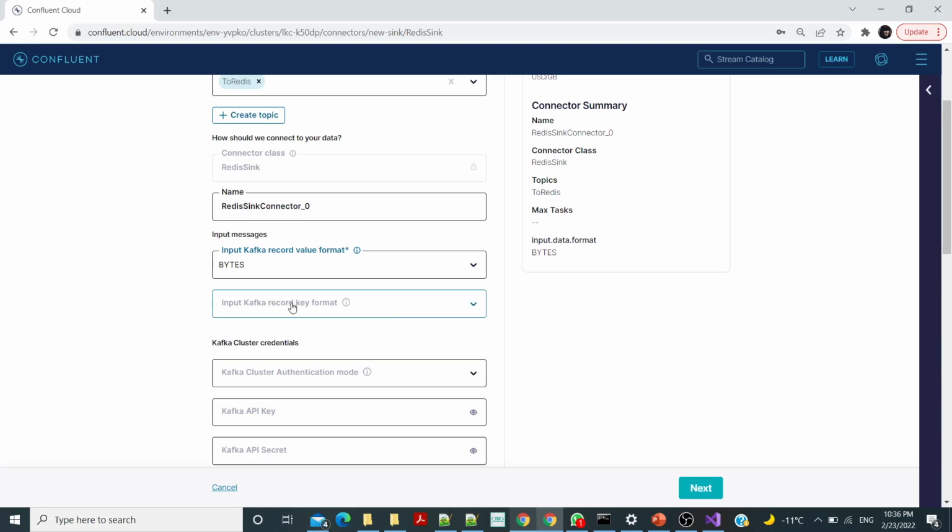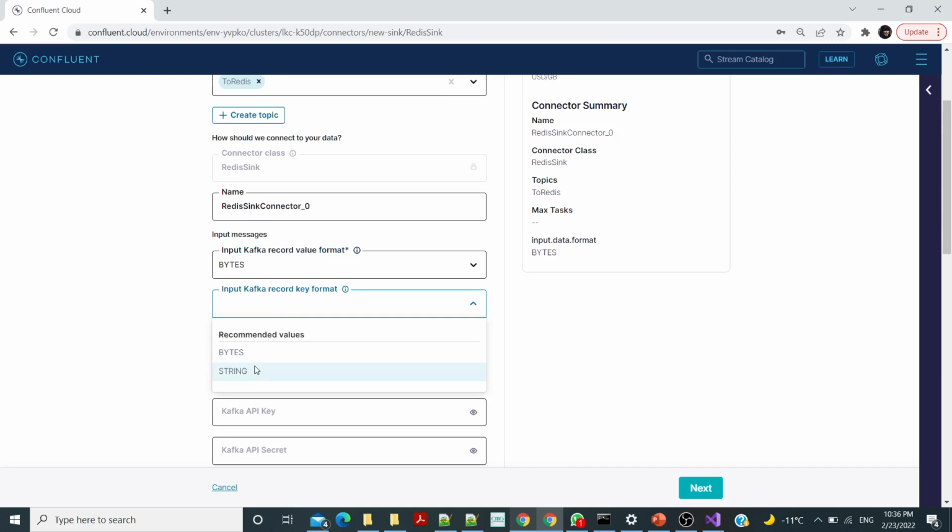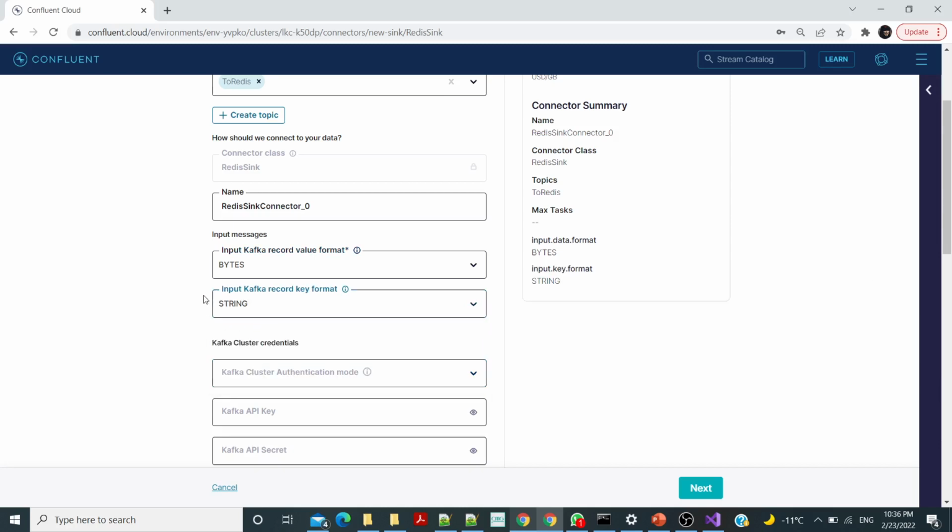And what about the key? The key will be string. The key for the message will be the key for Redis, and the value for the message will be the value for Redis. So the value will be bytes, and the key will be string.